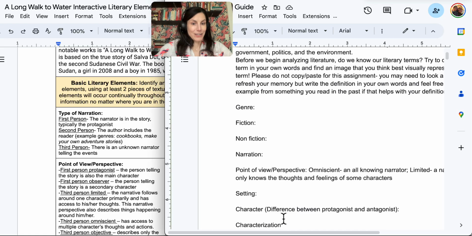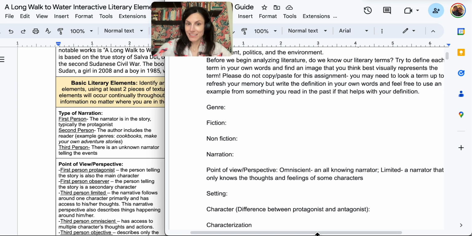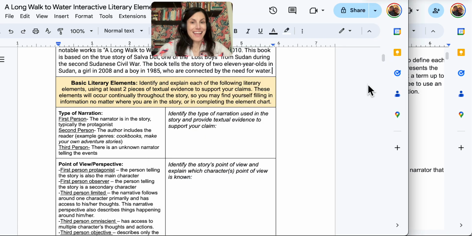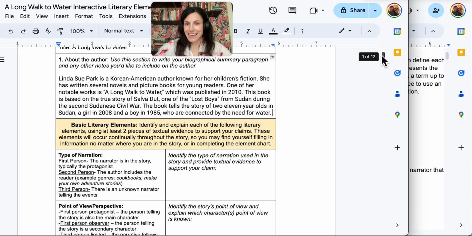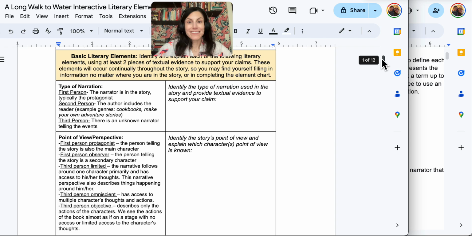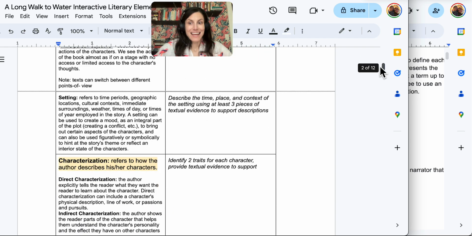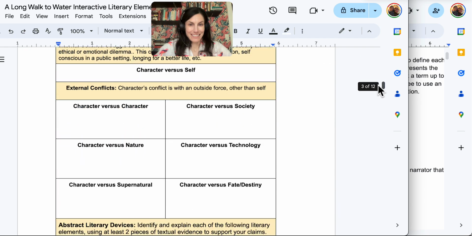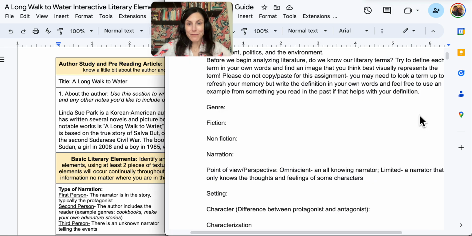So I'm looking at our study guide here, and I will fill in some of our literary elements. I also have an ultimate literary analysis study guide that will give us all the basic literary elements and literary devices. So the first one we have would be genre, and genre is just a category system for books, music, and actually art and music.